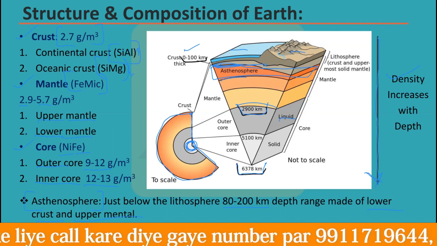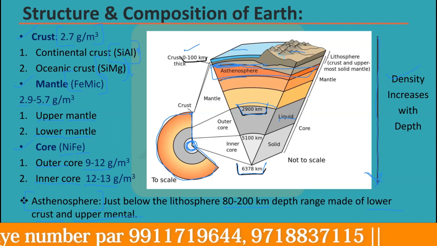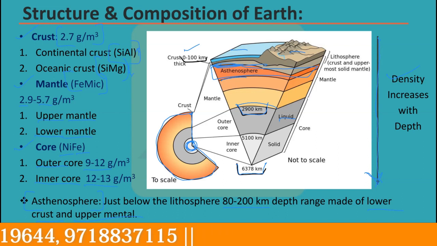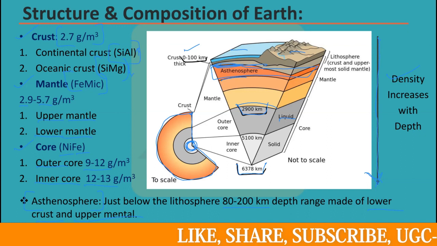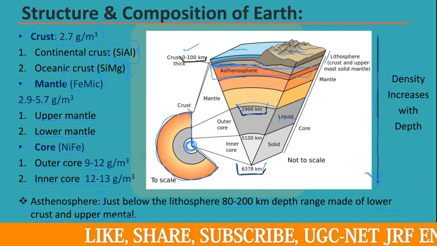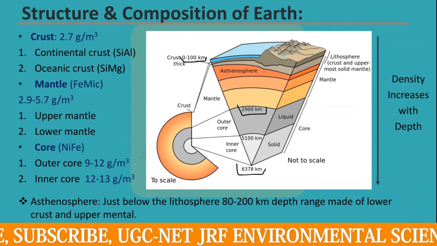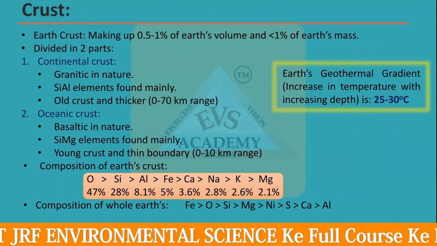Now, this is the overall idea about the structure and composition of Earth. Now we have to discuss these different layers in very much detail. First, we will start with the crust, then mantle, then core. One by one, we will discuss the details about all these layers of Earth. Now, coming to the crust portion.